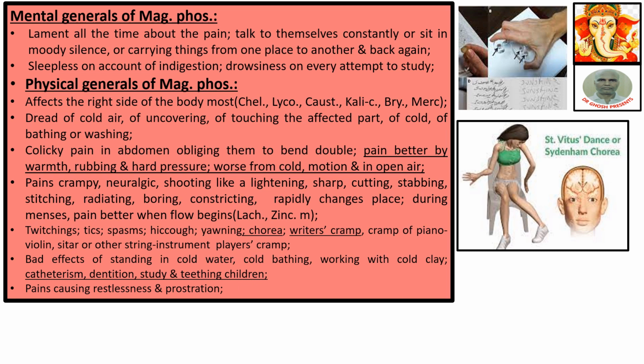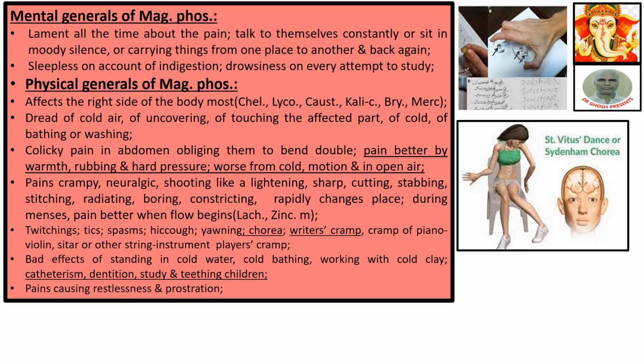Physical journal of Mag Phos: it affects the right side of the body. A lot of remedies affect the right side: chelidonium, lycopodium, causticum, calcarea carbonica, bryonia, mercurius, etc. Dread of cold air, of uncovering, of touching the affected part, of cold, of bathing or washing.